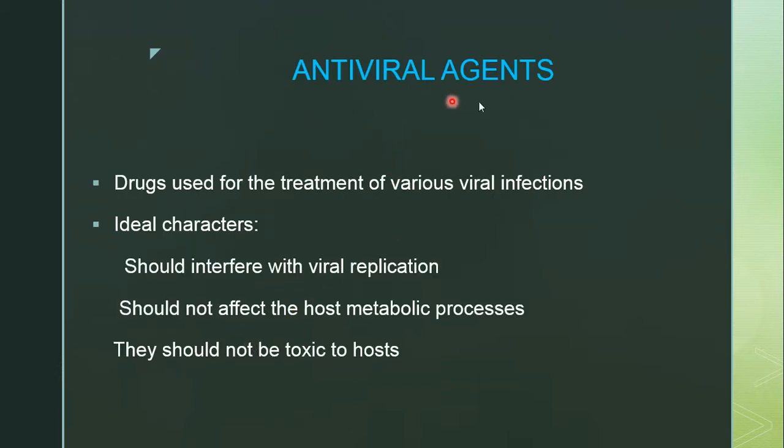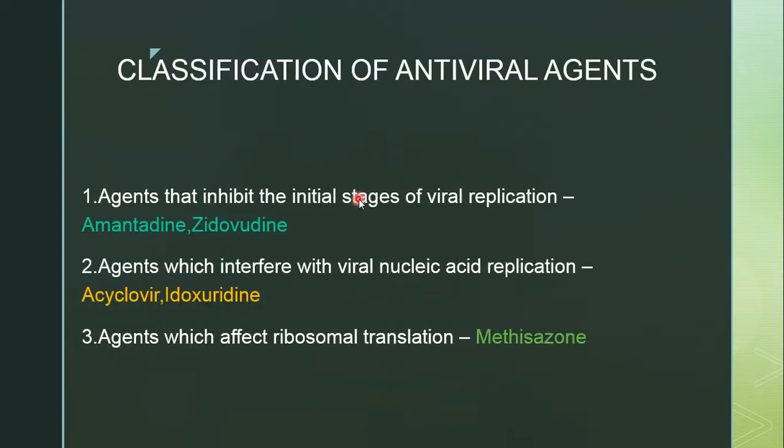How can we define antiviral agents? Drugs used for the treatment of various viral infections are called antiviral agents. The ideal characters for a drug to show its antiviral property are: it should interfere with viral replication, it should not affect the host metabolic processes, and it should not be toxic to the host. These are the three ideal characters which should be there for an antiviral agent.